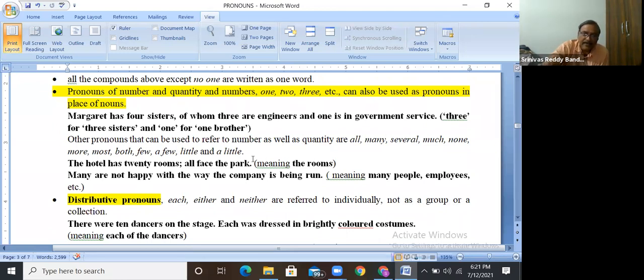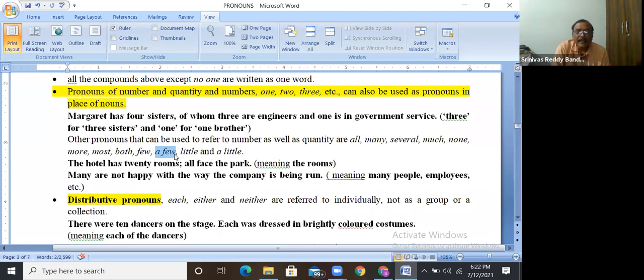Is it clear? What is the difference between few and a few? A few is positive in nature. Few is negative in nature. Let me tell you examples. Few people attended the meeting means it is negative: not a sufficient number of people attended the meeting. That is negative only.